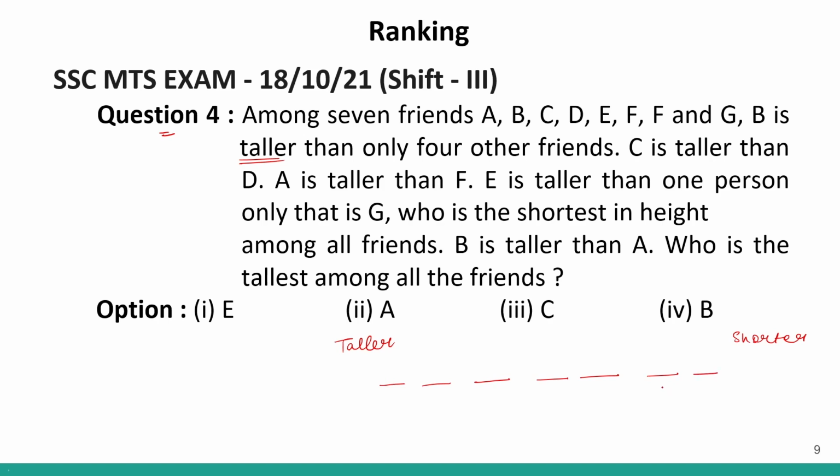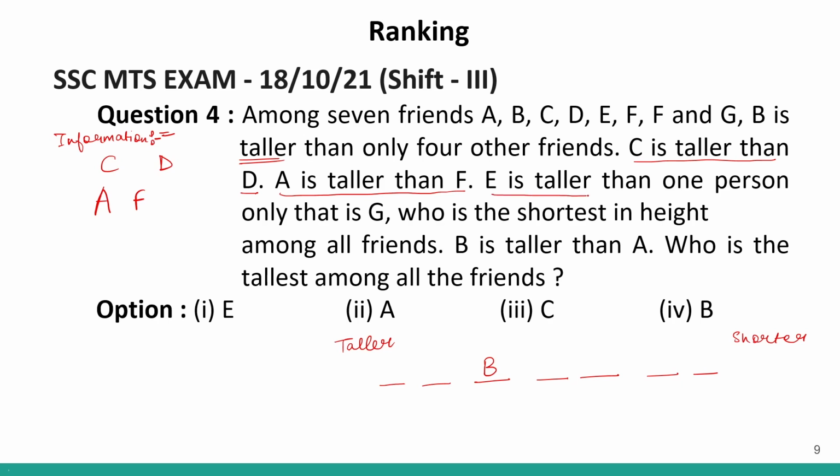7 places. We know that B is taller than only 4 others. That means 1, 2, 3, 4. So B will be over here. B is taller than only 4 people. Correct? Now, C is taller than D. So we know that C is taller than D, but we don't know how many people sit between C and D. A is taller than F. So A is taller than F is also given to us. This is the information that we will use later. So I am just writing down the additional information.